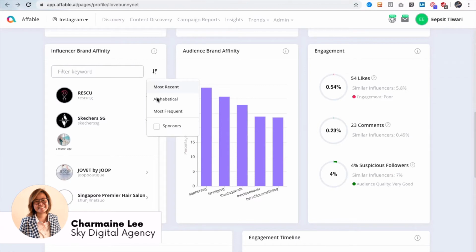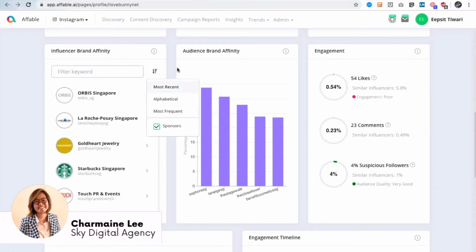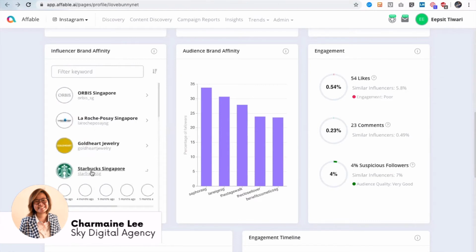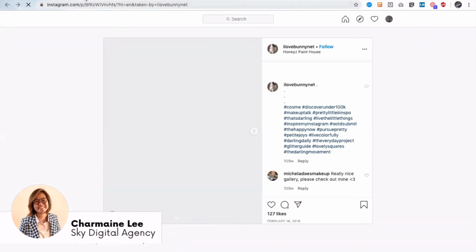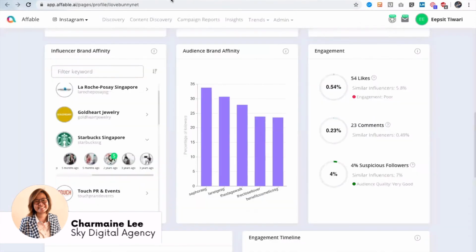You can sort the results based on the number of sponsored posts. She has done a few sponsored posts, for example Starbucks. She has frequently posted about Starbucks, but two years back she did a sponsored post, and again you just click on that and you can see what the post was. And how will we know that this was a sponsored post?